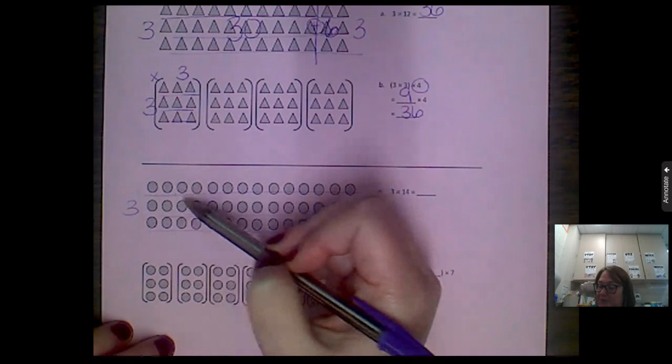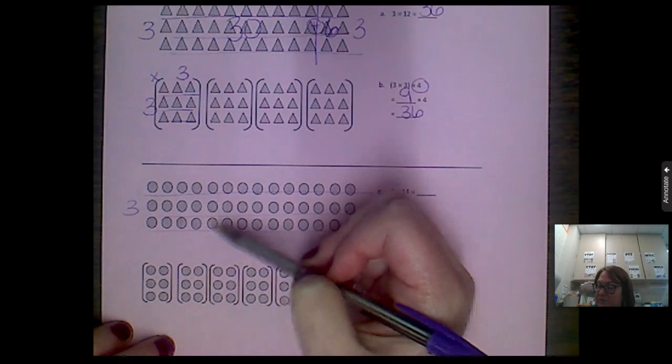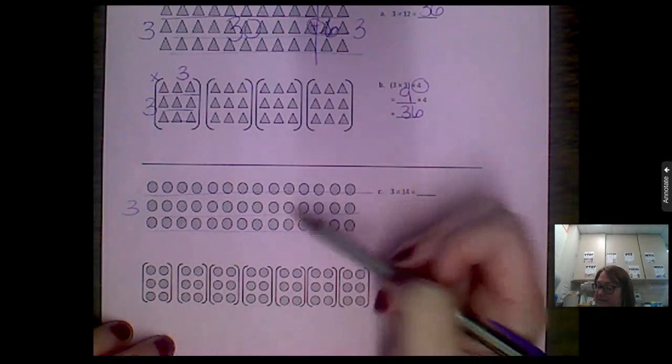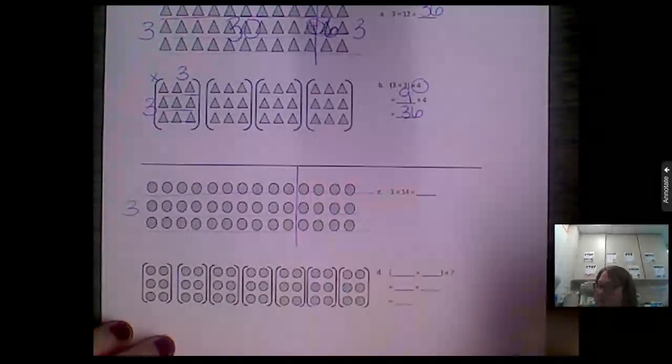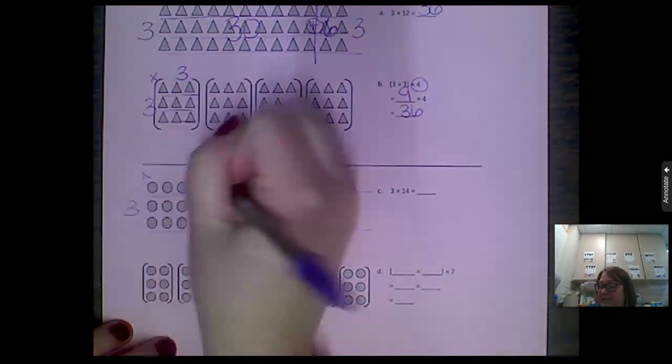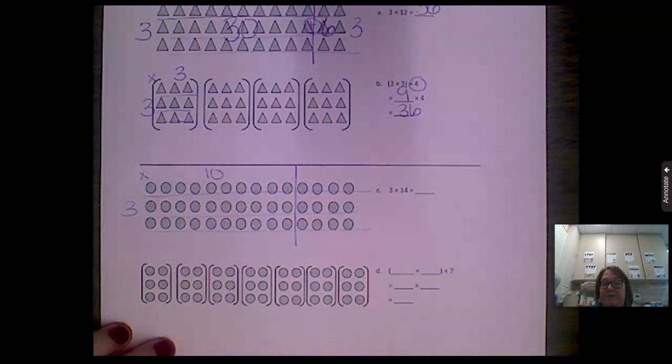So I've got 1, 2, 3, 4, 5, 6, 7, 8, 9, 10. There's the 10th column where I'm going to cut it. So that gives me 3 times 10 right there. What is 3 times 10?